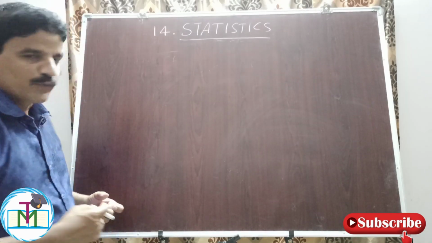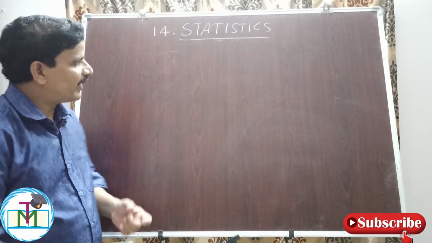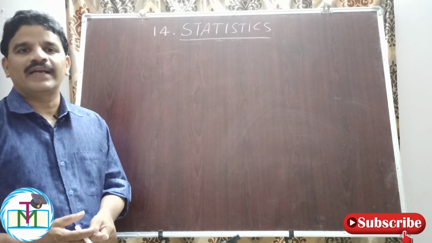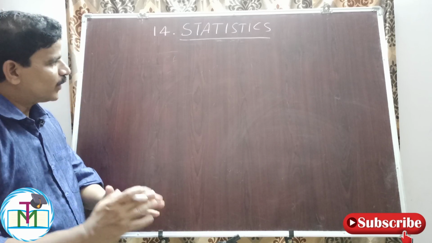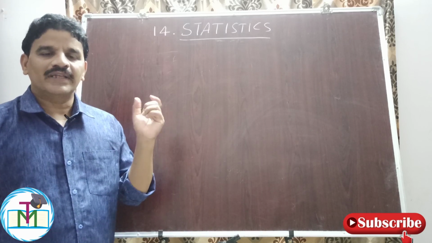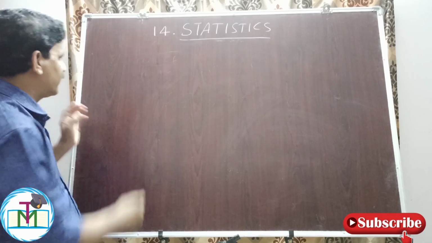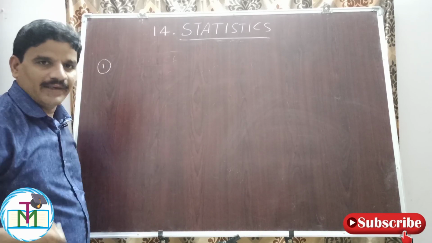Now the next average is mode. Mode is the most frequently repeated value in the given data. Mode is simply the most frequently repeated value in the given data. Let us see in raw data. For the raw data, how to find mode?